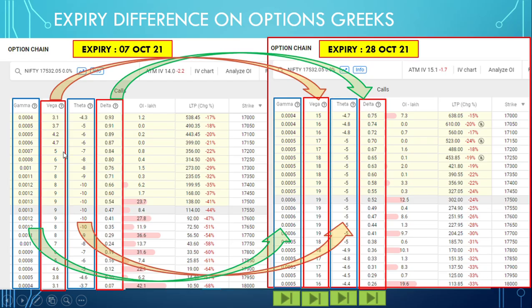Now see theta of near expiry and far expiry. As you can see, near expiry theta is higher towards the ATM compared to theta of far expiry. There is not much change between ATM, OTM and ITM side, and it is a small difference. Whereas in near expiry, ATM strike theta is highest and it reduces rapidly towards ITM and OTM.